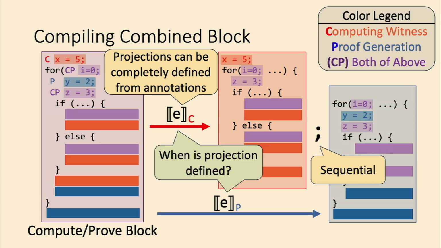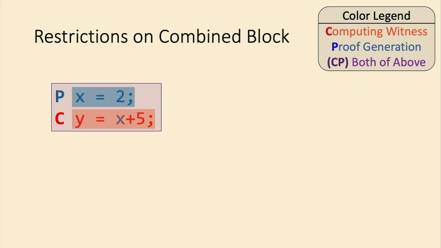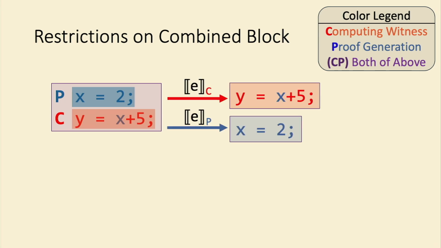But projections may not always be defined based on how the developer annotates its code. To see that, let's consider this example, where we have two variables, one that's annotated with the label P, and a variable Y that's annotated with the label C. Intuitively, if we just project the colors naturally, the variable Y is projected as part of the computing witness procedure, and then the assignment to X is projected for the proof generation.